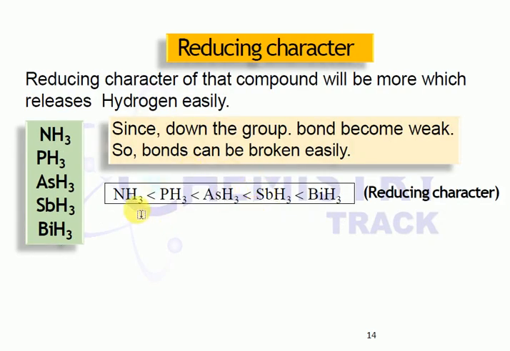When you come to reducing power, bismuth has the highest reducing power. You can also say bismuth is a metal, so it can readily donate H plus. The reducing character of the compounds will be more with more tendency to lose hydrogen atoms, more tendency for the reduction process. Down the group the bond strength between the metal and hydrogen decreases, so they can readily give hydrogen atoms. So down the group the reducing property will increase.